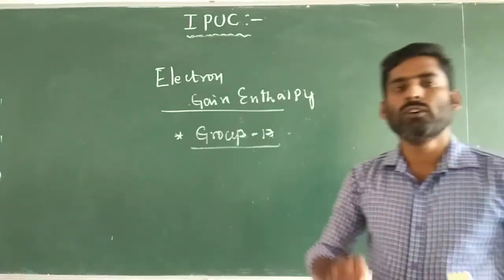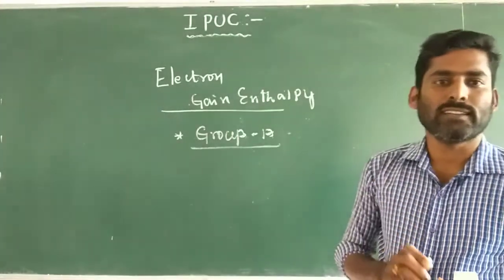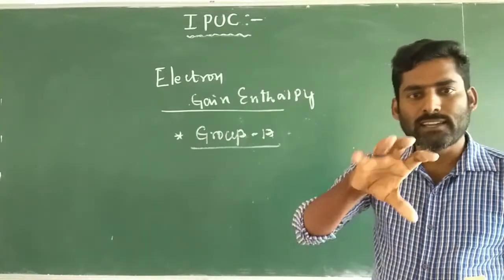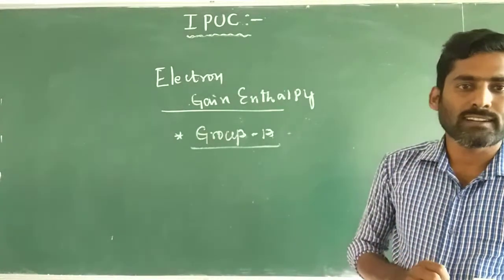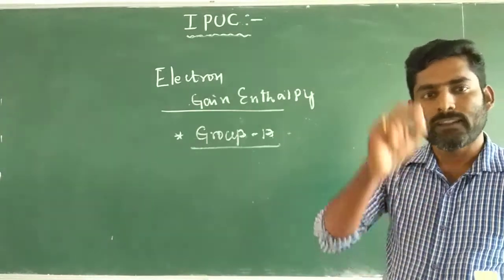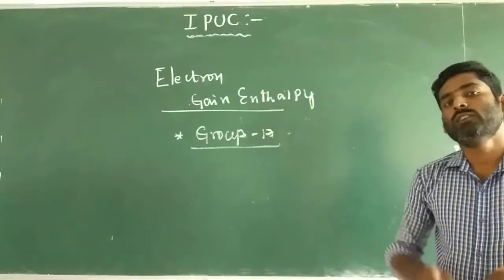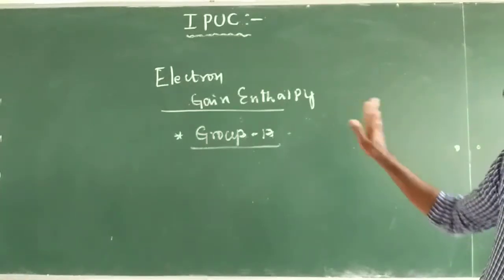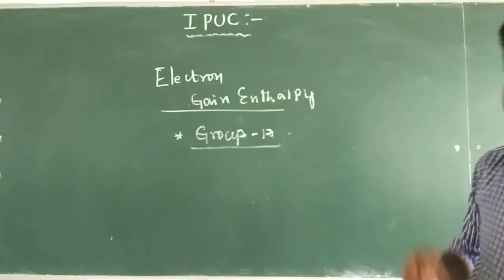Hence they have more negative electron gain enthalpy. The easier it is to gain the electron, the more energy is released. So halogens have more negative electron gain enthalpies.